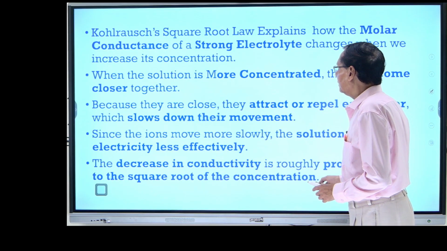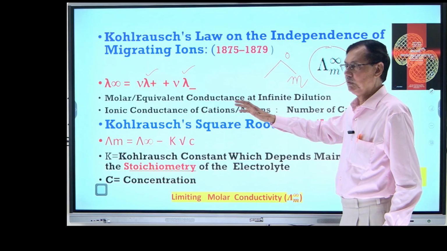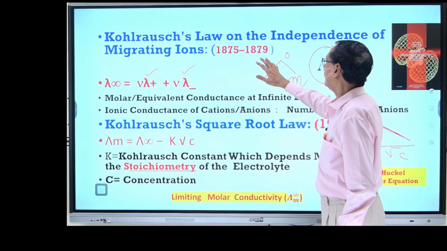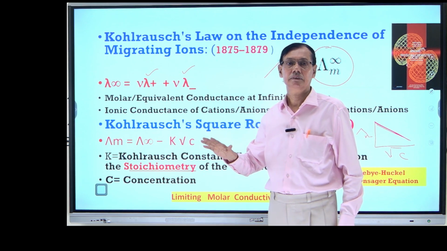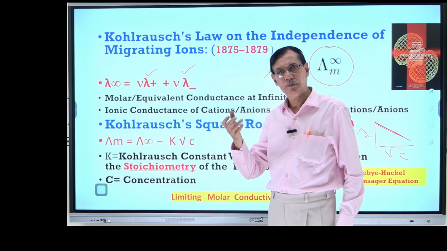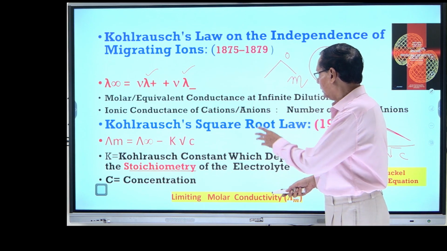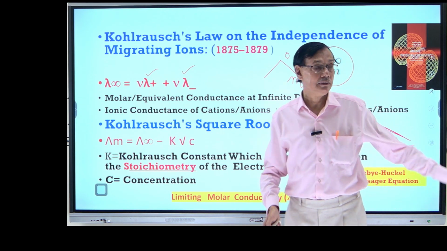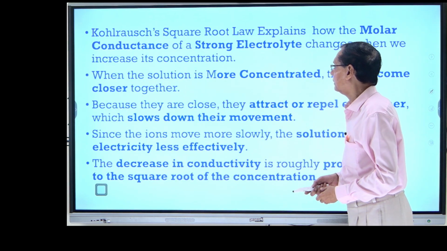Just for student curiosity, the first law, the simple law, ionic conductance of cation plus ionic conductance of anion, is called the Kohlrausch law of independent migration of ions, because of the contribution of independent ions. And the square root law is called the Kohlrausch square root law. Refer to Atkins or Levine or any other books.